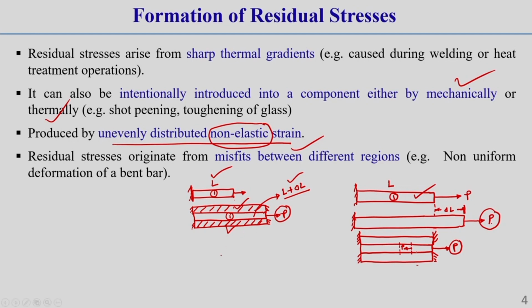Due to this top layer and bottom layer, it is resisting the returning back of layer 1 from its elongated position, correct.